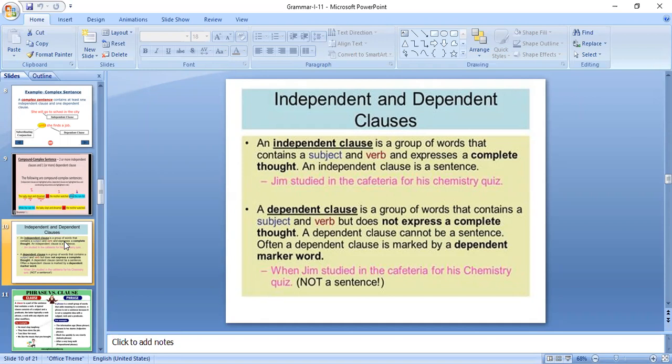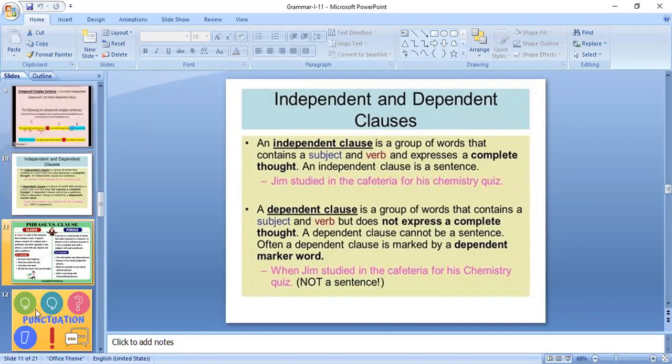Something happened, some other action is there. If we don't know the next action, we cannot complete the first part of the sentence. So that is the differentiation between independent clause and dependent clause.